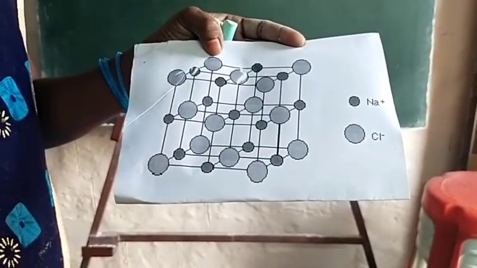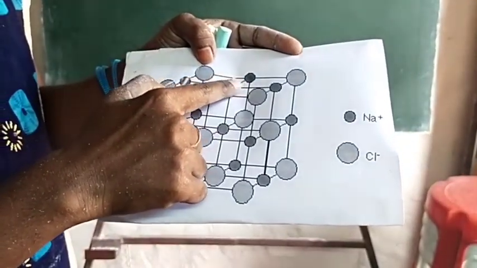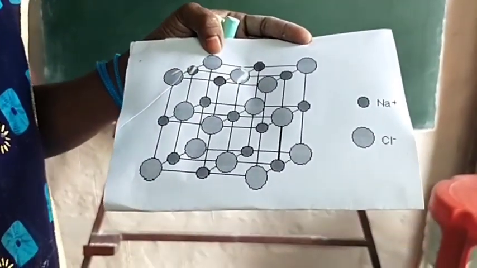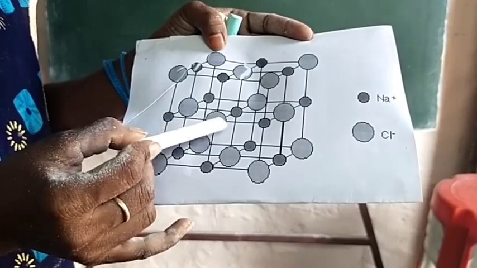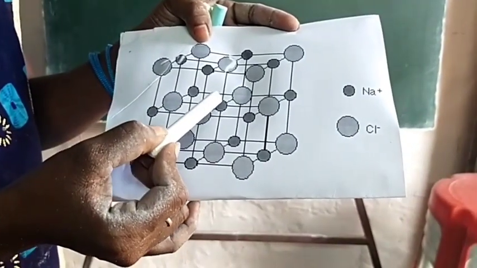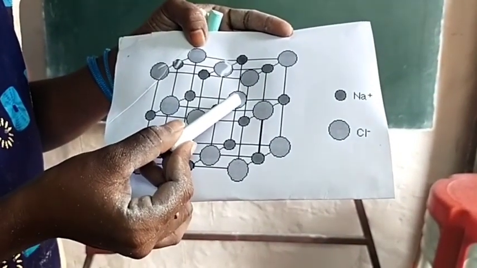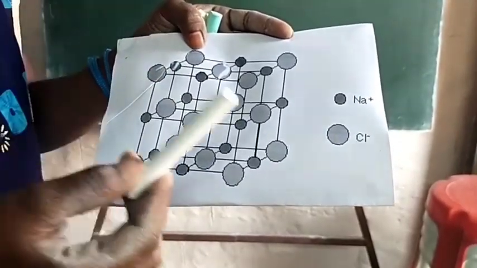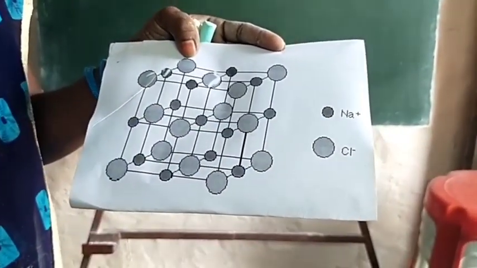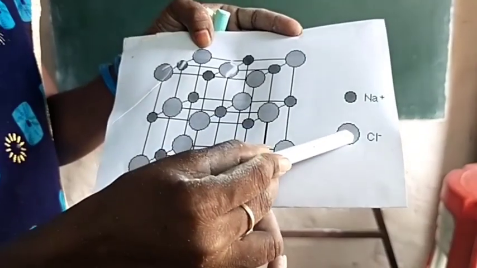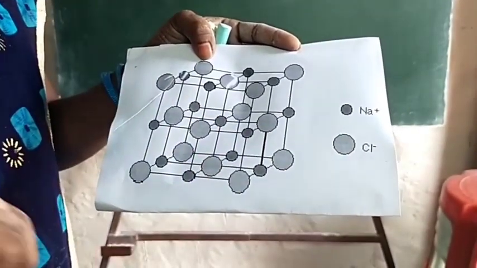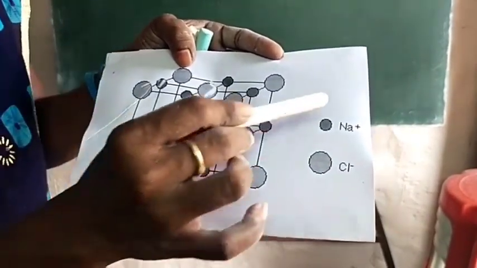Now see here, each ion is surrounded by the other ions. This is the chloride ion. Chloride ion is surrounded by sodium, again chloride. Like this, each sodium ion is surrounded by 6 chloride ions, and in the same manner, each chloride ion is surrounded by 6 sodium ions.